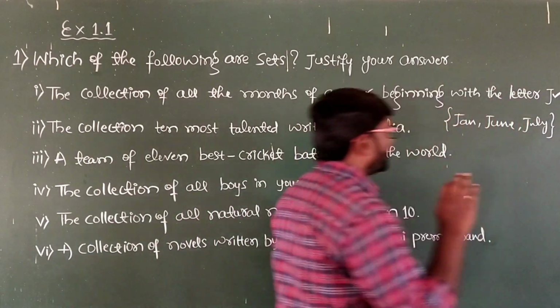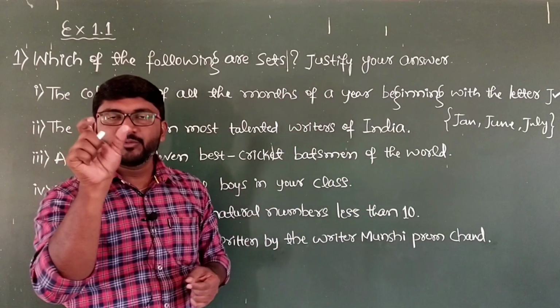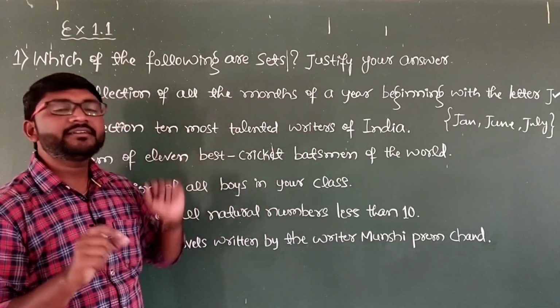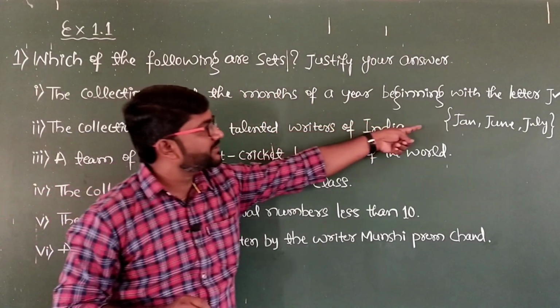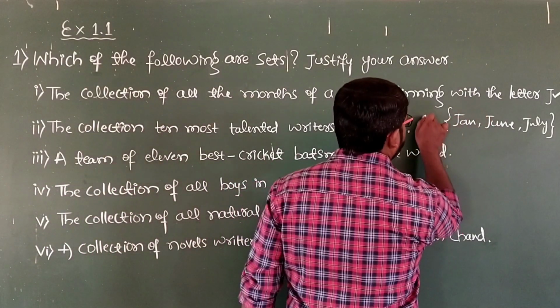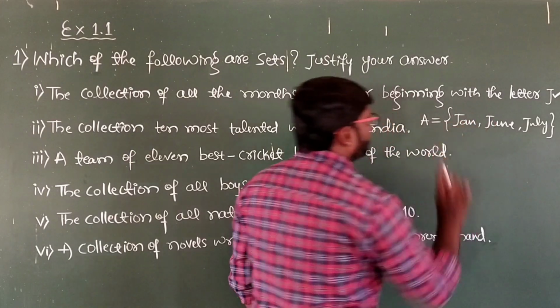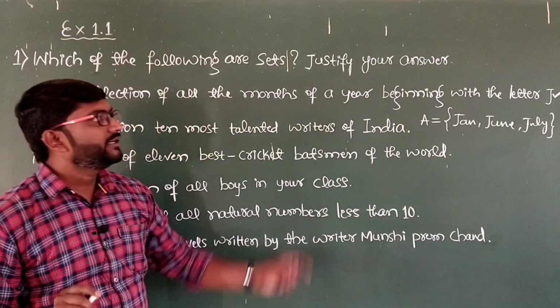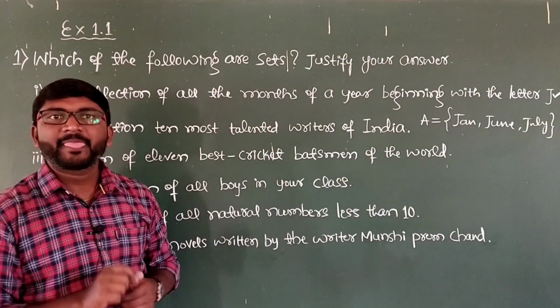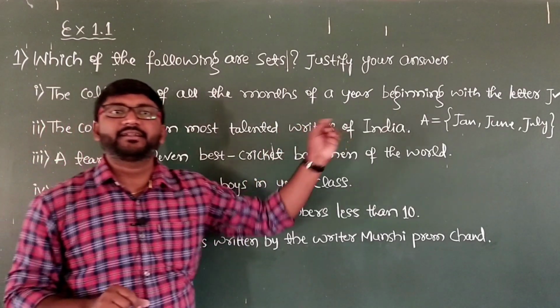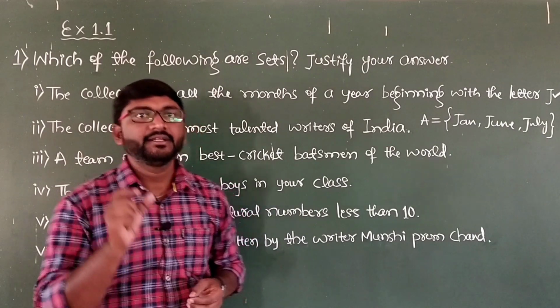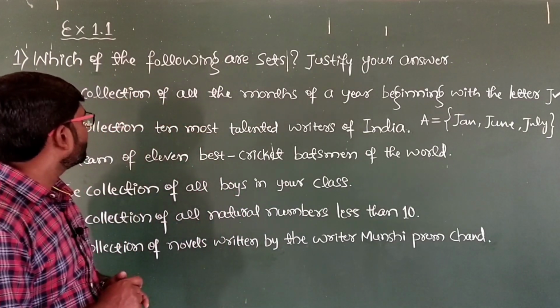After writing every question, leave one line for the answer and then write the second question, Roman number 2. After this you will write the answer like this: set A equals January, June, July. It is a well defined collection of objects, hence it forms a set, or hence it is a set. Let us go for the Roman number 2 now.